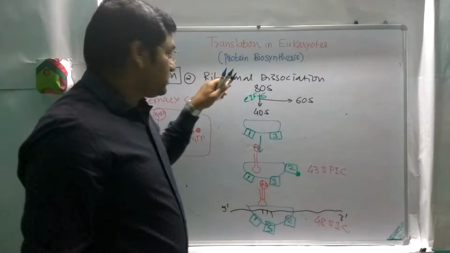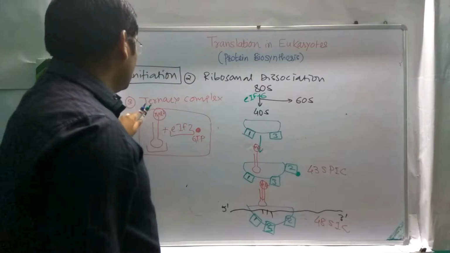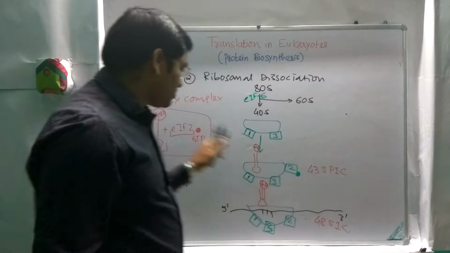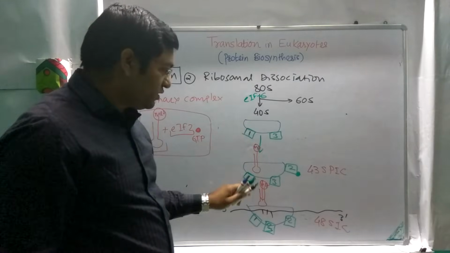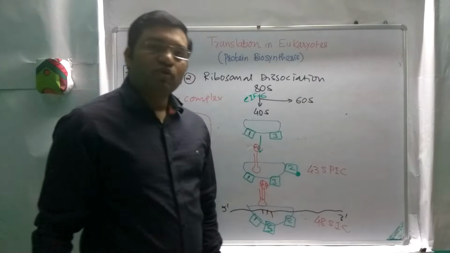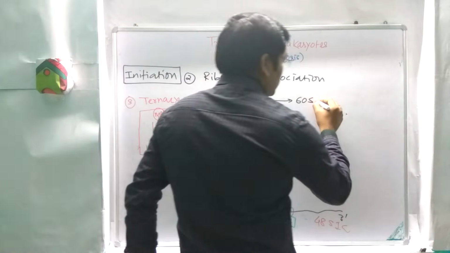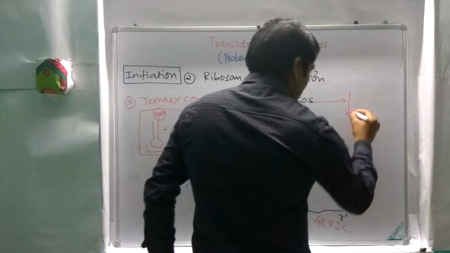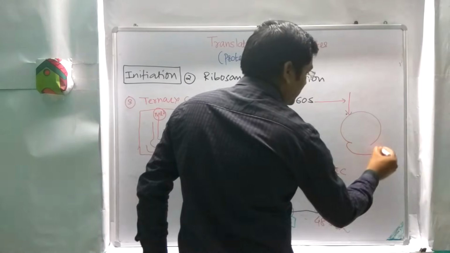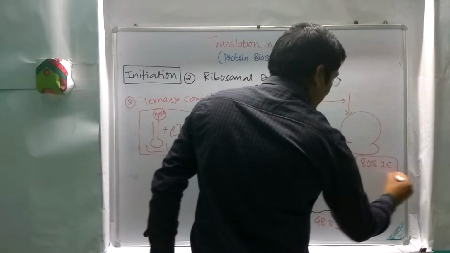So first in the initiation is mRNA activation, followed by ribosomal dissociation, followed by formation of ternary complex. Then there is formation of 43S pre-initiation complex after the attachment of this ternary complex to the ribosomal unit, and then mRNA attaches to that unit, and there is formation of 48S initiation complex. To this 48S initiation complex, there is attachment of this 60S unit, and it results in the formation of this active 80S initiation complex.